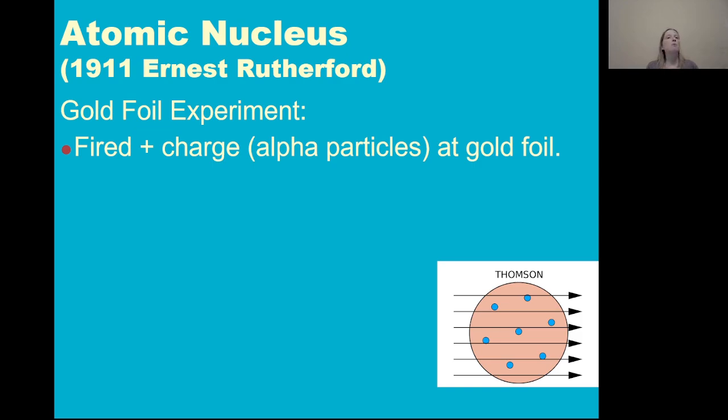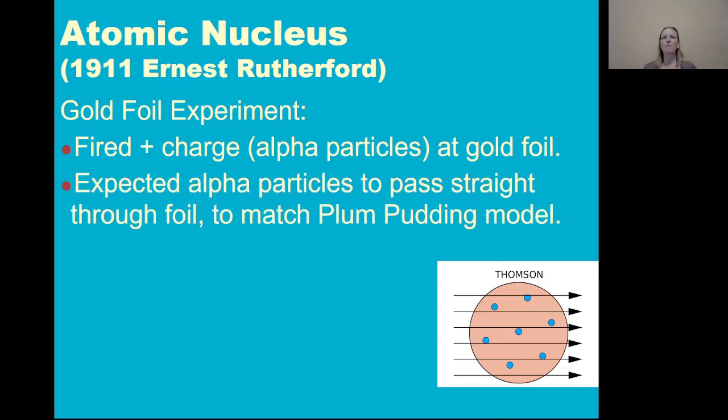So people wanted to test this theory, or wanted to explore, okay, what does this mean now that we know about these negatively charged electrons? And so Ernest Rutherford fired a positive charge at gold foil. He didn't really know what caused the positive charge. We now know that these were alpha particles that he was directing at the gold foil. But he was expecting these alpha particles to pass straight through the foil in accordance with the plum pudding model, because these positively charged particles were very small, very dense. All the positive charge was in this very small particle.